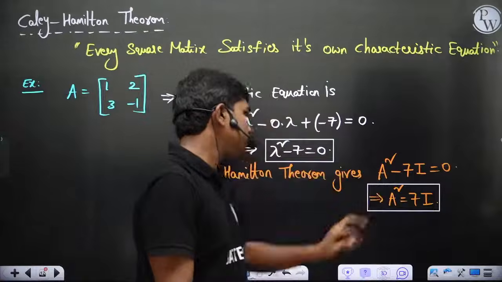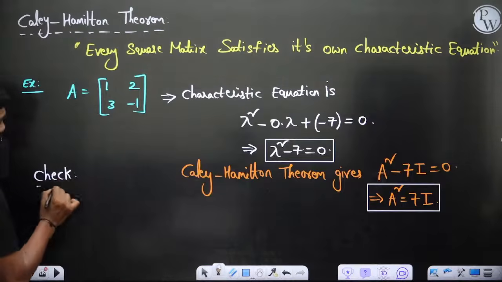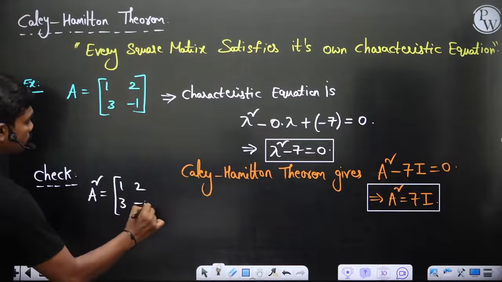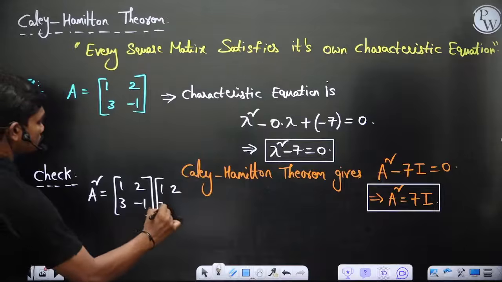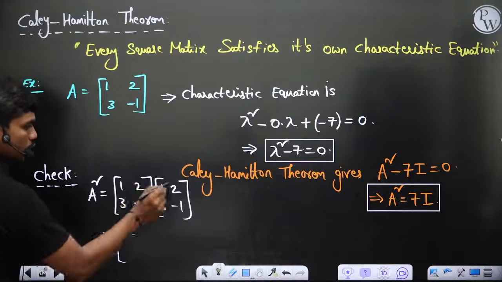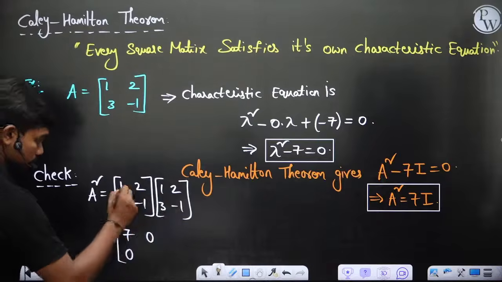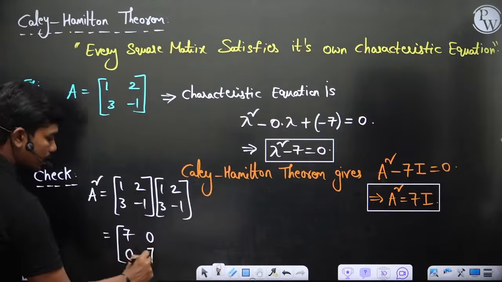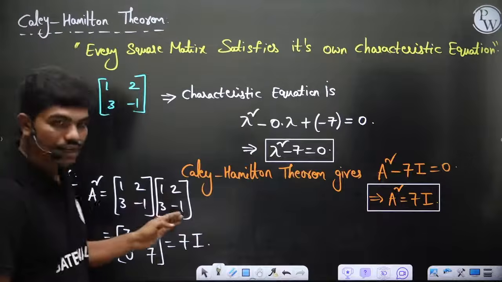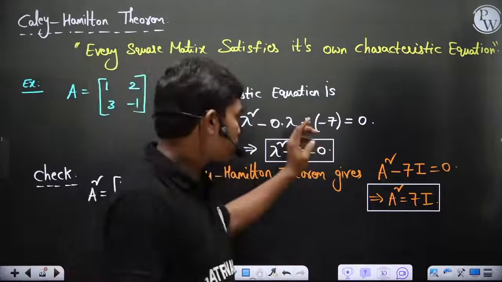I'll just give you a hint. Let's check whether this A square will give us 7 times identity or not. So A square is going to be 1 2 3 minus 1, times 1 2 3 minus 1. If you simplify this, 1 plus 2 threes are 6, so total 7. Then 2 minus 2 is 0, 3 minus 3 is 0, and 3 into 2 is 6 plus minus 1 into minus 1 is 1 again, which is 7. So you can see this is 7 times I, but you decided that this value is going to be 7 times I without actually calculating A square, just by using the Cayley-Hamilton theorem. That's how the Cayley-Hamilton theorem works.